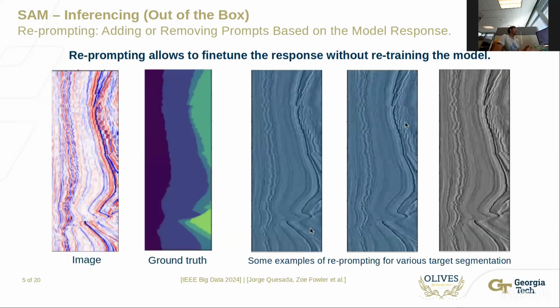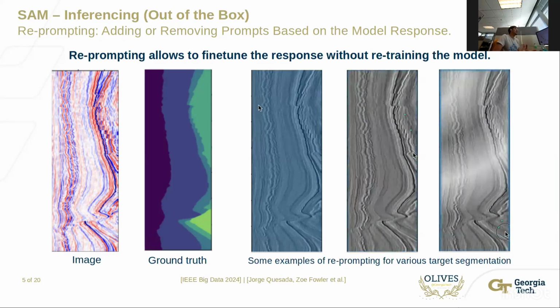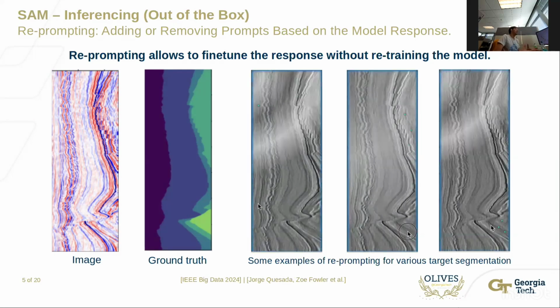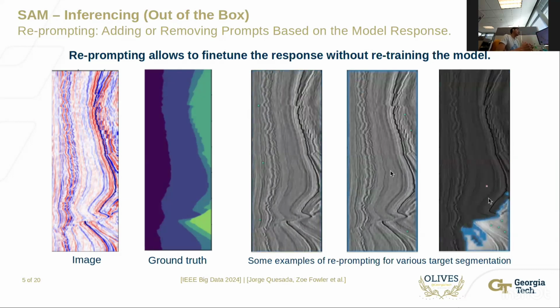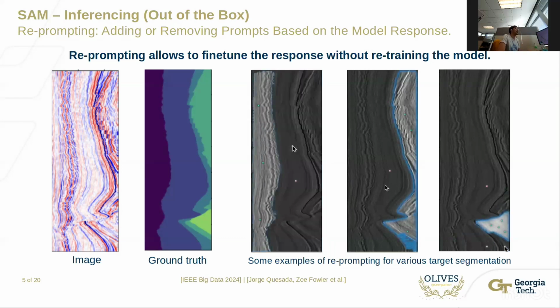Here you can see an example of reprompting in general. Reprompting allows to fine-tune a response without the need to retrain the model. We can see here how reprompting can allow also for fine-tuning or for specializing to different areas of the image in different ways. In the first example, the user is prompting the northern part of this seismic image, essentially the upper layers of the Earth's crust, and other seismic bodies that are fine-tuned through specific reprompting strategies.